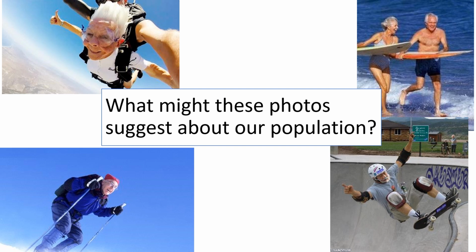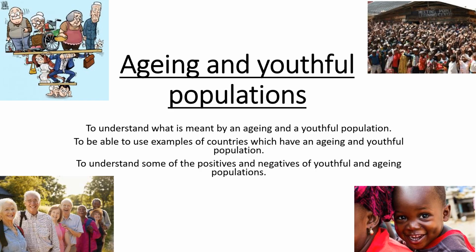Okay, so you might have noticed that quite a lot of the people in the images seem to be fairly old, and it looks like they're very active and still being able to have a good time, like the lady who looks like she's doing a skydive, the older couple that are surfing on the beach, the older guy there that's skateboarding and skiing. So we have many old people in our society, and that's what we're going to be learning about today. It's known as having an ageing population.